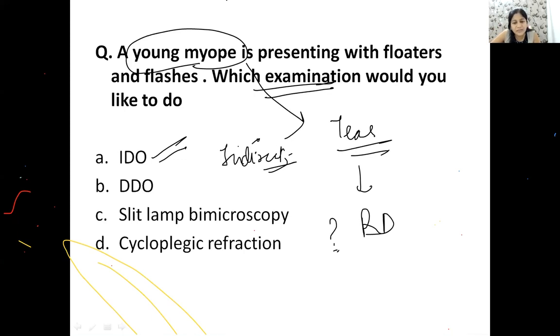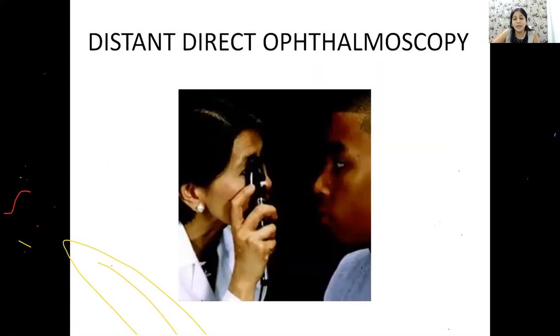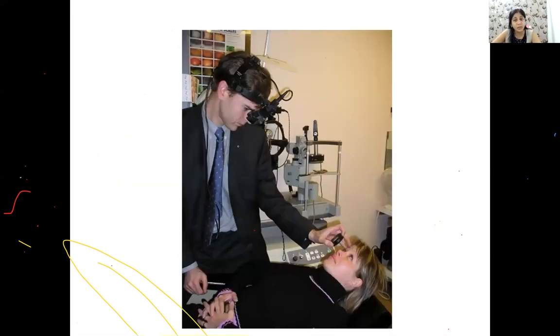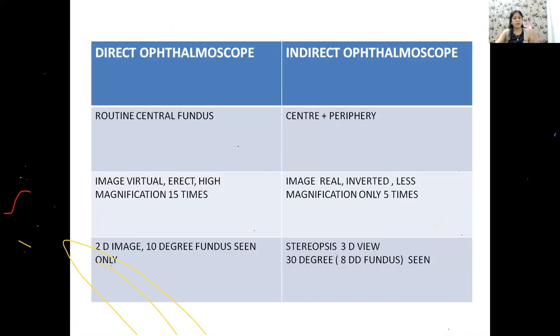So distant direct ophthalmoscope थोड़ा ना करूंगी डॉक्टर कुलदीप. मैं क्या करूंगी? मैं indirect ophthalmoscopy करूंगी. I would do an indirect ophthalmoscopy and I would see the whole of the retina. So this is a picture of my indirect ophthalmoscope. Okay, that is how I do indirect ophthalmoscopy, looking through a lens. In indirect ophthalmoscope, I see the center as well as the periphery also. Please remember all the differences between a direct and indirect ophthalmoscope. This is also a very, very important area.